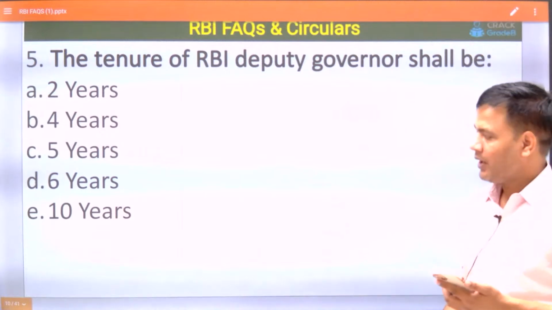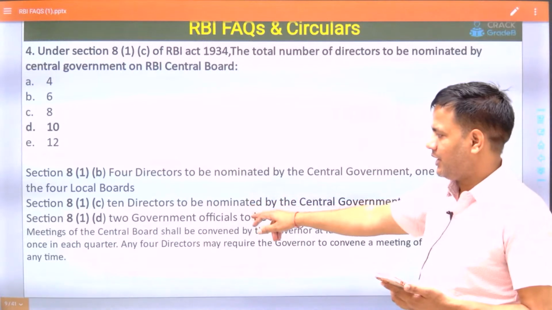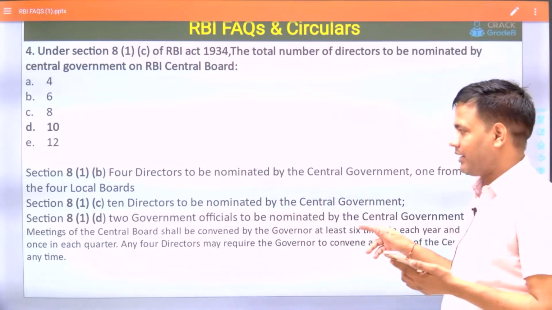2 in each category. 2 under 81B, 2 under 81C, and 2 under 81D. Total 6 are currently there.